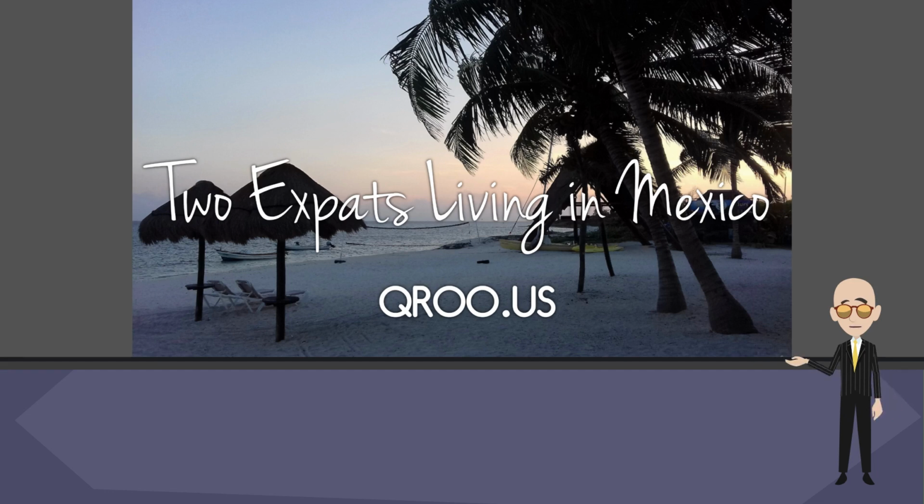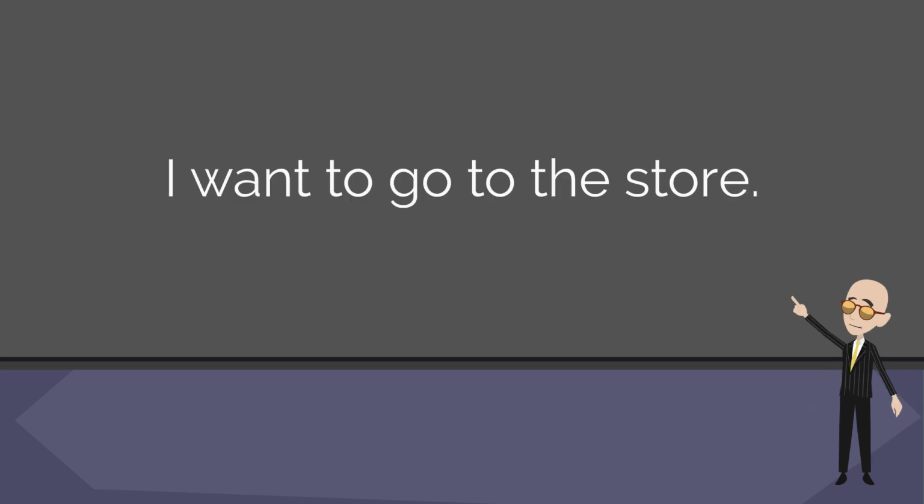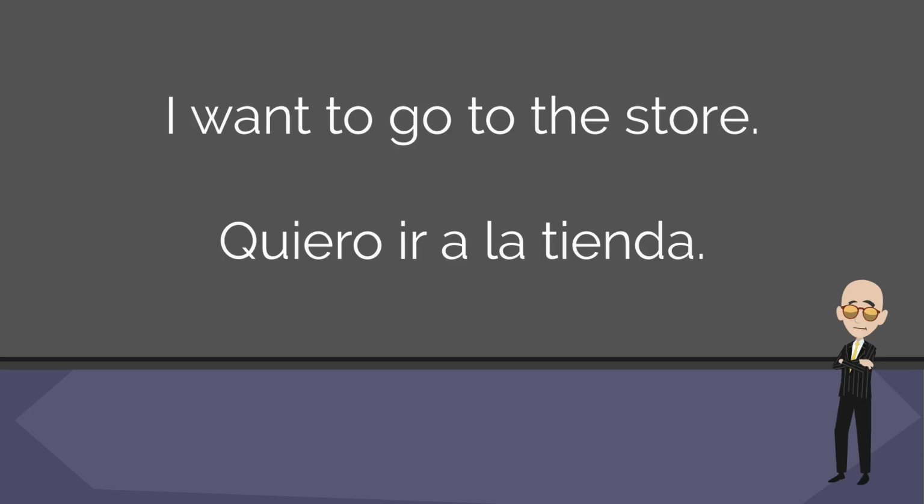Today's lesson is going to be a continuation of what we started talking about back in Lesson 23, the subjunctive. Just to review, we know to use the subjunctive when we have a verb of desire or request, and there's more than one subject of the sentence. Take a look at this sentence. I want to go to the store. In this sentence, I do have a verb of desire, want, but there's only one subject, I. That means that I will not be using the subjunctive, and this sentence is going to be pretty easy to translate. Quiero ir a la tienda.